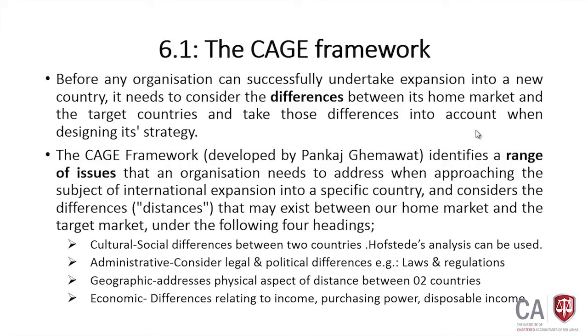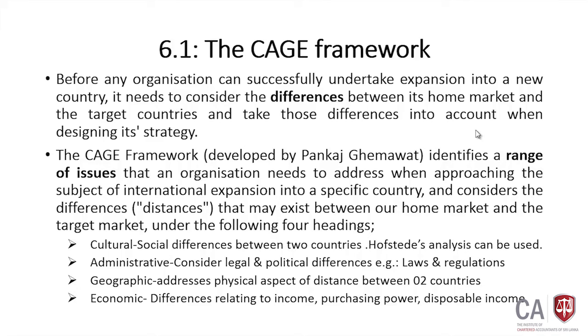Under cultural differences, we look at the social differences that exist between the two countries. To identify the social differences, you can use the Hofstede model. By using that one, you can identify some differences. We have already discussed that model. Then the other one is administrative distance.